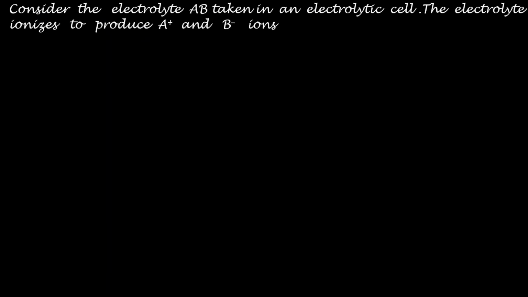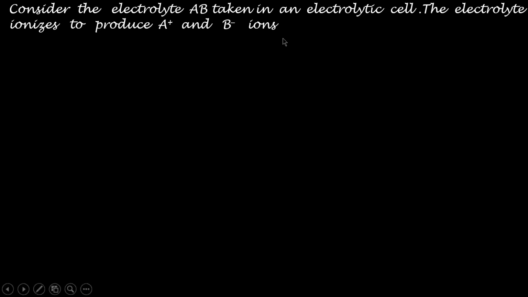Now we shall consider the general example of the electrolyte. You can take the electrolyte AB. AB is the general electrolyte that we have taken, and this electrolyte is taken in the electrolytic cell. The electrolyte ionizes to produce A plus ion and B minus ion. So when the electrolyte is taken in the aqueous solution or in the molten state, it will produce A plus ions and B minus ions.